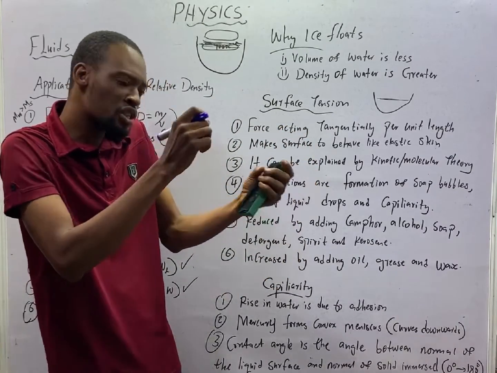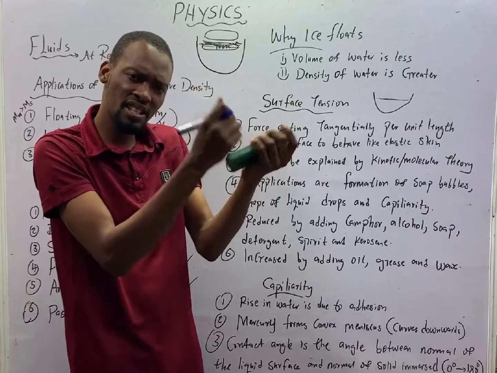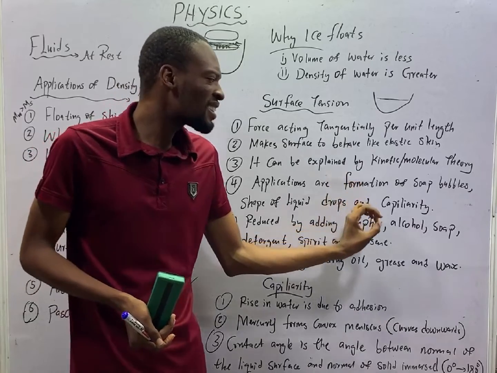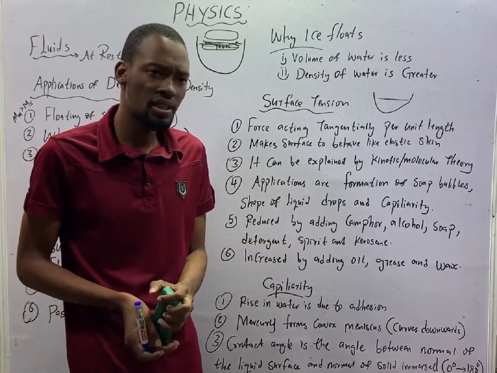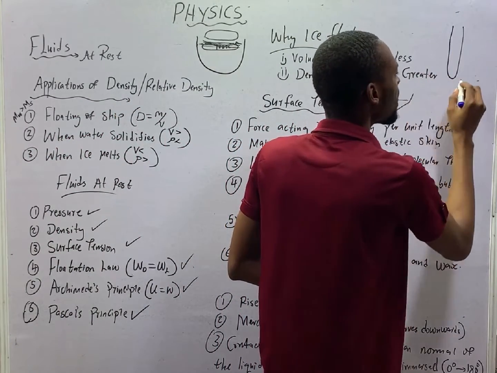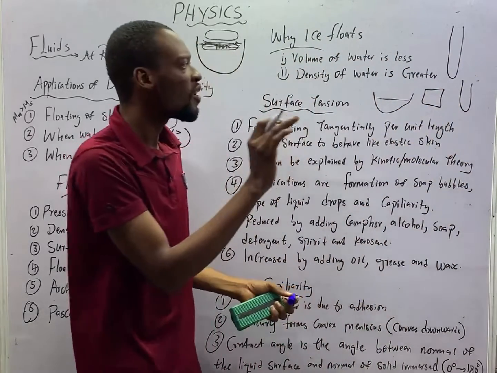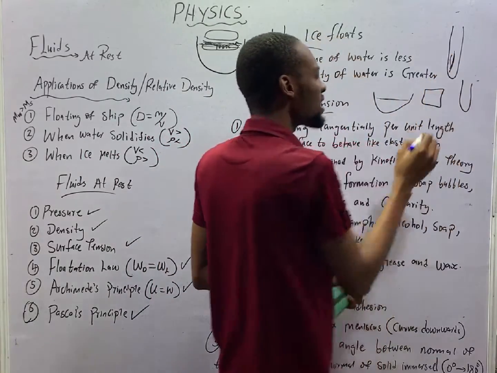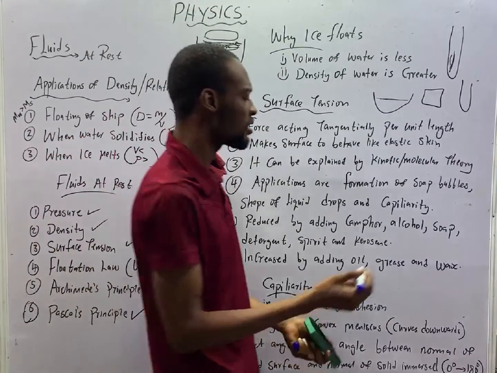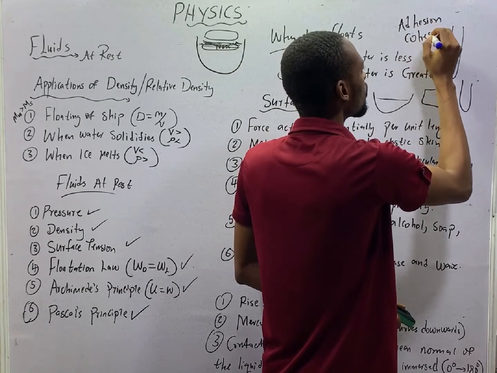Now, you see the shape of liquid drops, the way they are thick, they are as if covered, they have a certain shape, the meniscus. That is an application of surface tension. And capillarity is an application of surface tension. Look at this. If you have a narrow capillary tube like this, or you have a basin, or even in soil, the rise of water in soil, or the rise of water in a narrow capillary tube is a result of surface tension. What is the reason for capillarity? It is simply adhesion and cohesion.